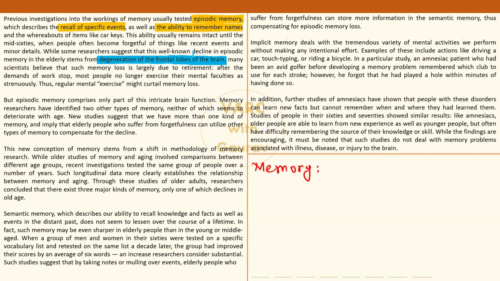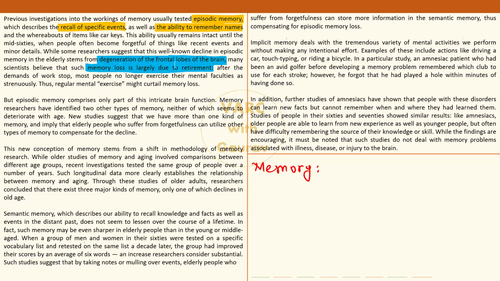While on the other side of the spectrum, you have certain experts saying that no, it's nothing like that. Age is actually not the reason for losing this ability. These scientists say that it is lack of use. Lack of use of your brain is why there is memory loss. It means you don't push your brain much. In the 60s, people start retiring. They don't need their brain power as much as when they are working. So because of lack of usage, just like any muscle starts to lose its strength if you don't use it enough, the same thing is happening with your memory in the brain.